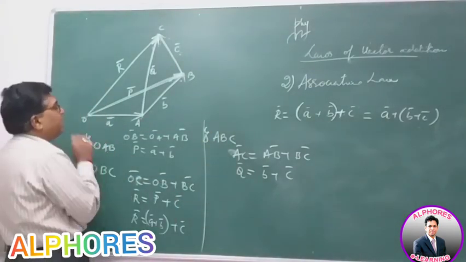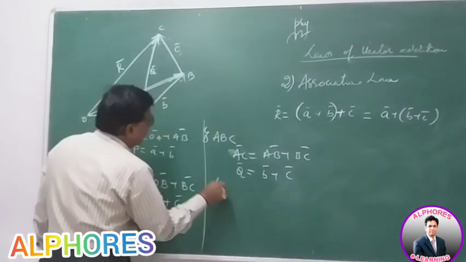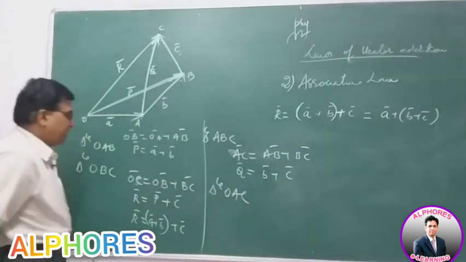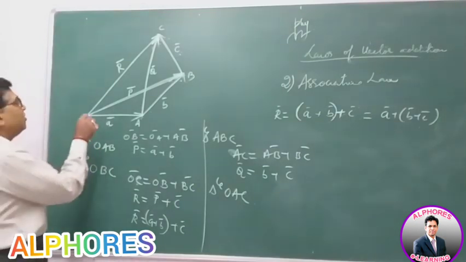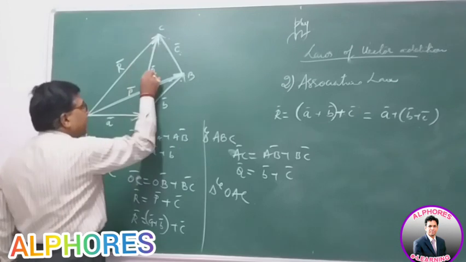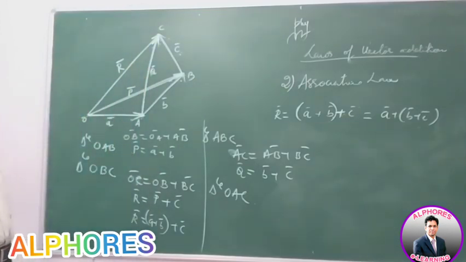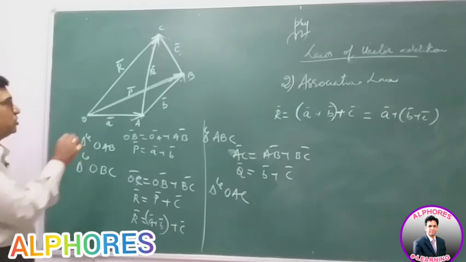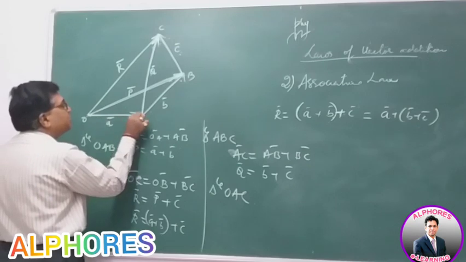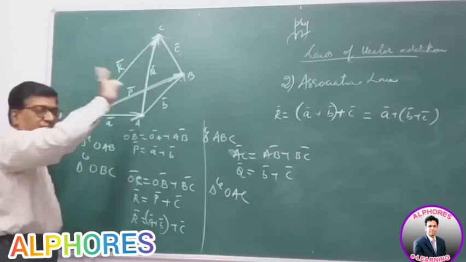Now take the triangle OAC. From the triangle OAC, OA is one vector, A bar, and AC is another vector, Q bar. These are two sides of a triangle taken in order.